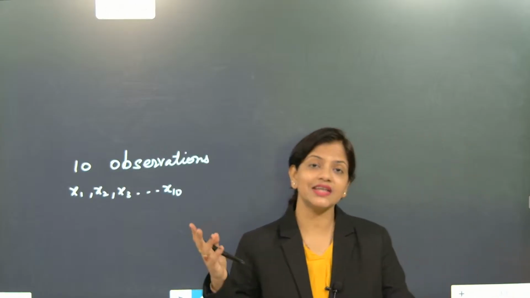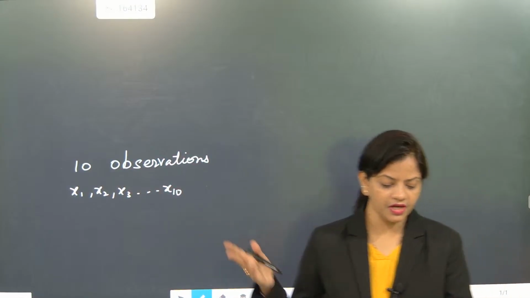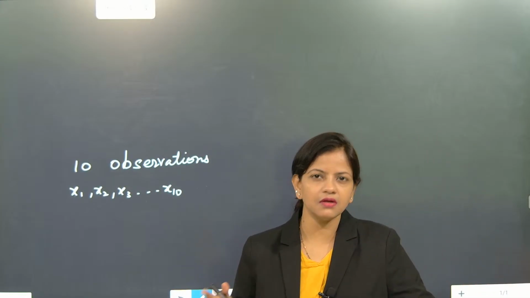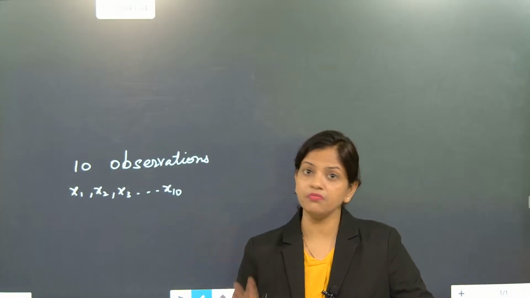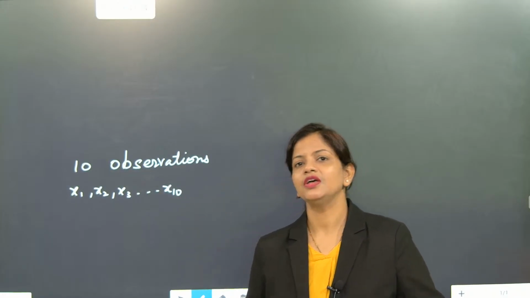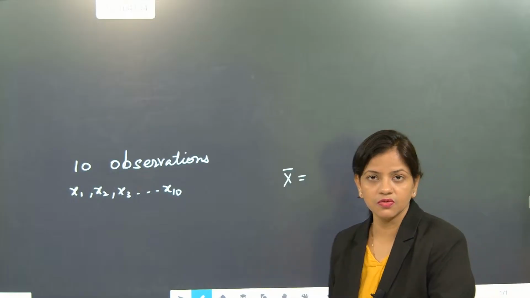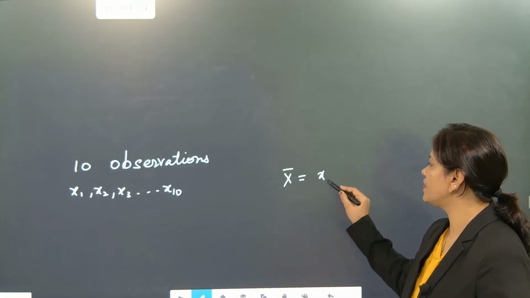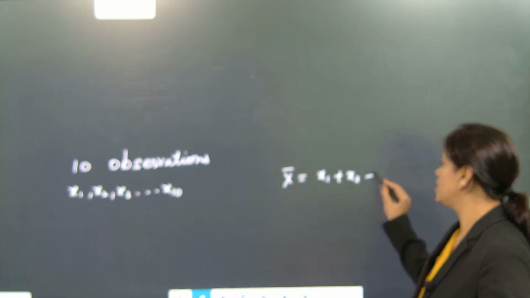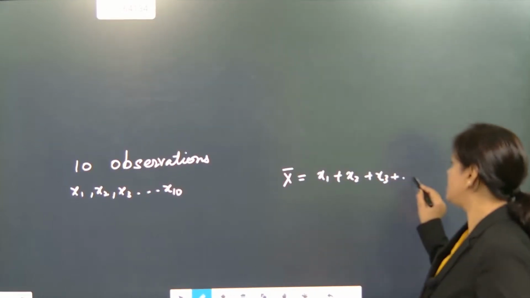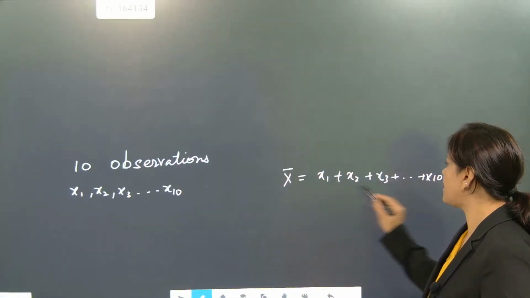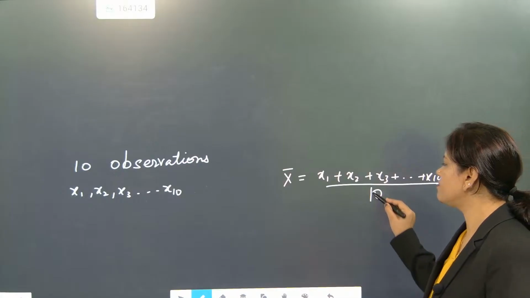Now these 10 observations will have some central value if I want to find the mean. Mean means what, beta? Usually when you are finding mean, you put x bar is equal to x1 plus x2 plus x3 till x10 divided by 10. This will become the mean.